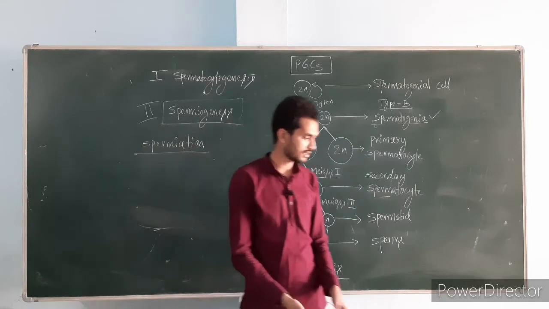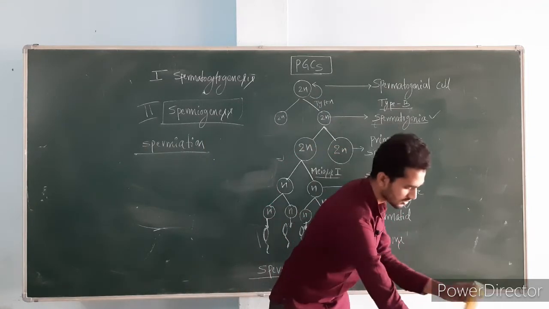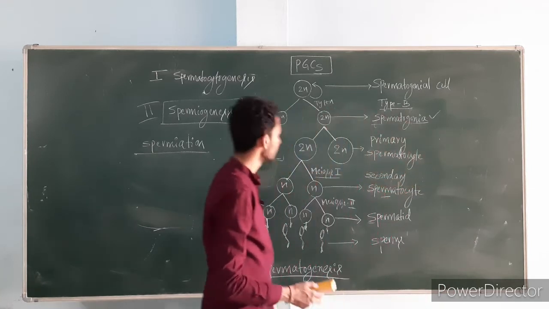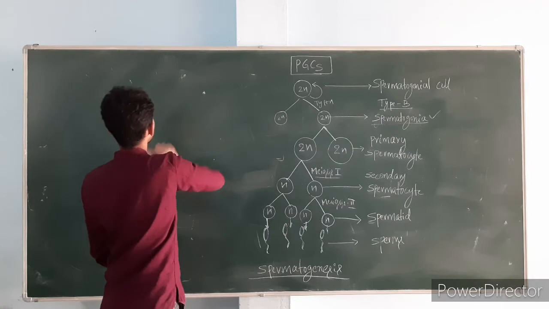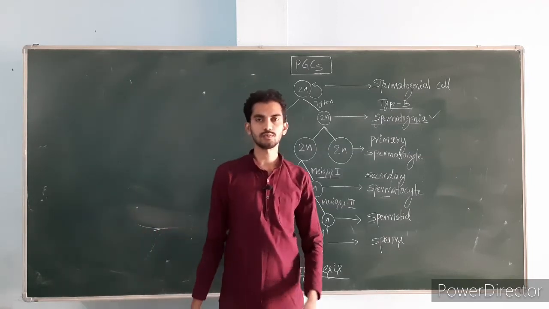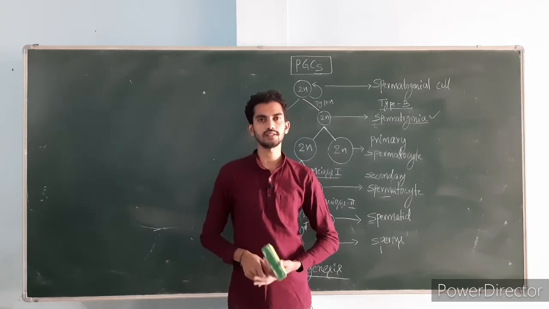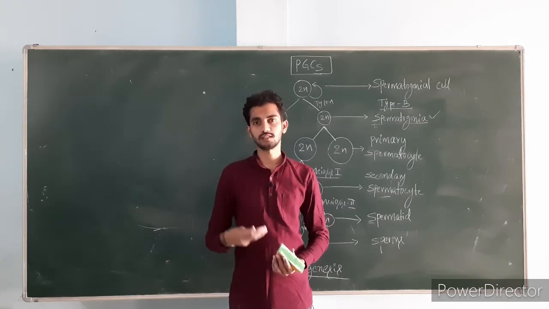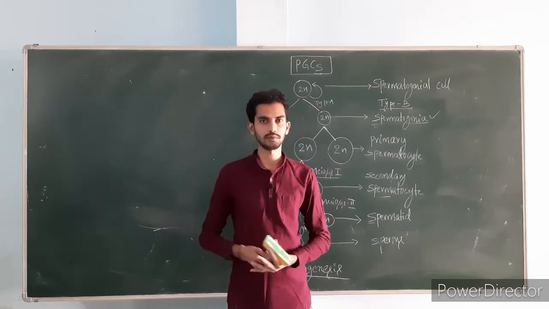Okay, I will glance at the entire spermatogenesis process once. The spermatogenesis process occurs in males. It occurs in the male gonad, that is the testis. The specific part of the testis is the seminiferous tubule. That's why the seminiferous tubule is called the structural and functional unit of the testis. Okay. So this spermatogenesis process starts only when a male attains puberty.